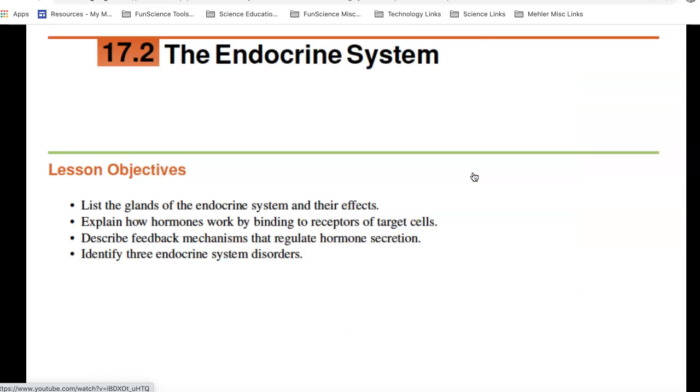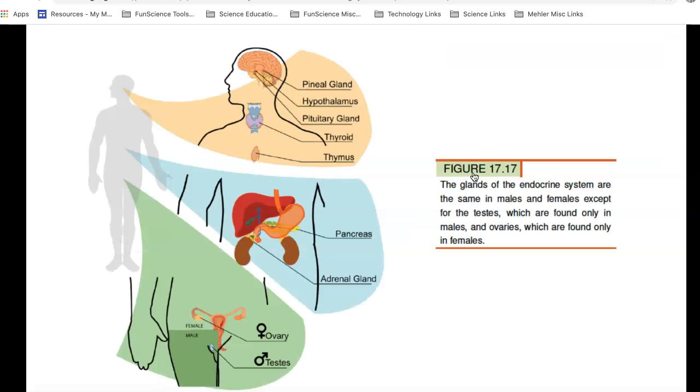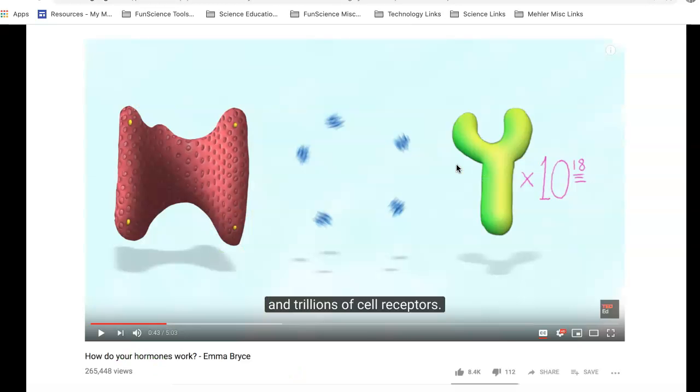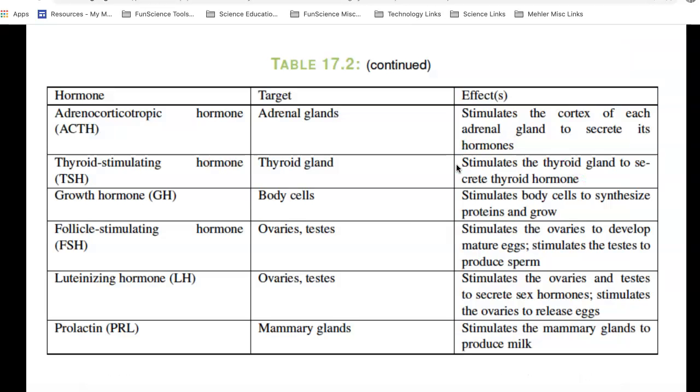The endocrine system is talking about hormones and receptor targets. Make sure you read this. These are the major endocrine organs in your body: pineal, pituitary, thyroid. Make sure you read through this. And there's a wonderful animation by Emma Bryce here which talks about how your hormones work. A lot of times we really are clueless about that. These are some hormones and what they work on, what their target cells are, and what their effects are. Make sure you read through that.